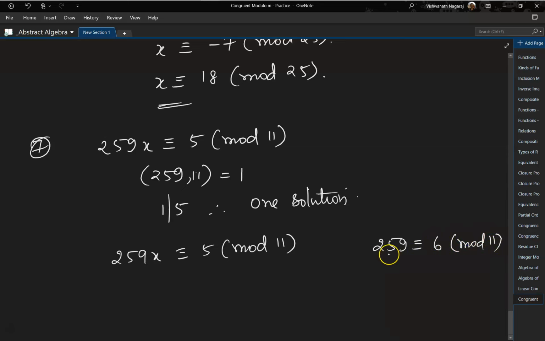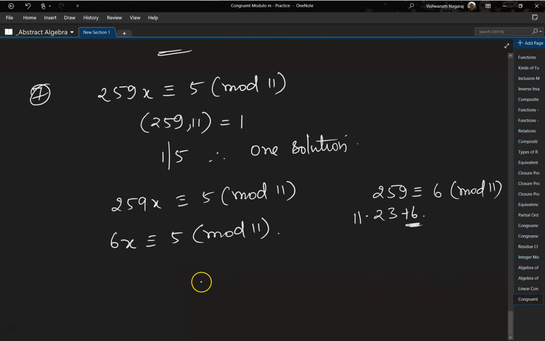Divided by 11, what will you get? 11 2s 22, 11 3s 33, and the remainder is 6. So 11 times 23 plus 6. So 6 mod 11. So we can write this as 6x is congruent to 5 mod 11.